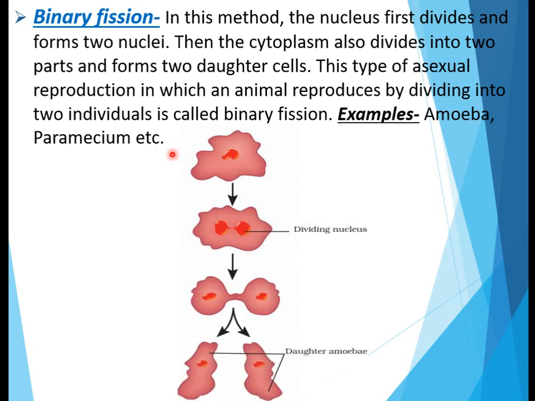We will see in this picture here the diagram of binary fission in amoeba. See here, two nuclei are being formed. This is the dividing nucleus being formed into two separate nuclei, and then the cytoplasm is also dividing into two parts, and these are then converted into two daughter cells, or we can say one amoeba is now forming two daughter amoeba. So this is the process of binary fission in amoeba.